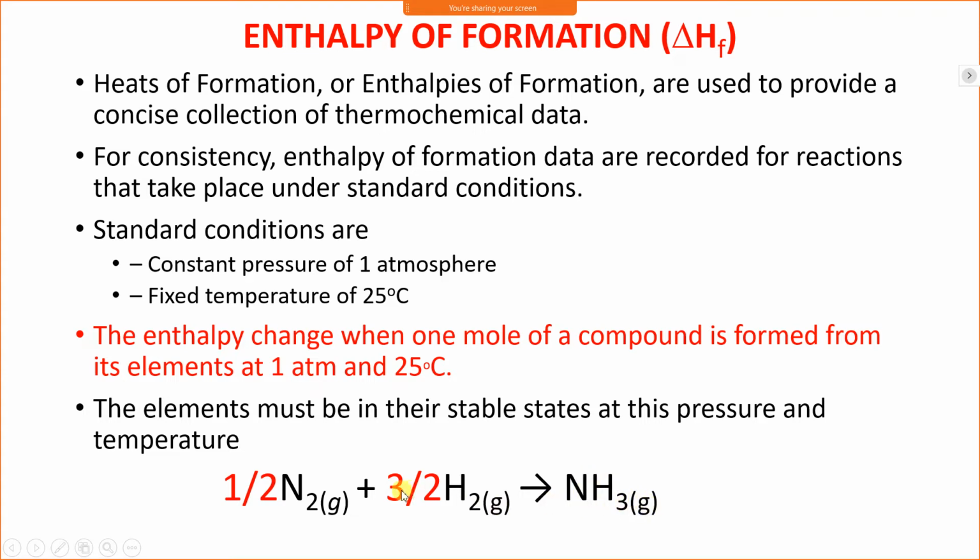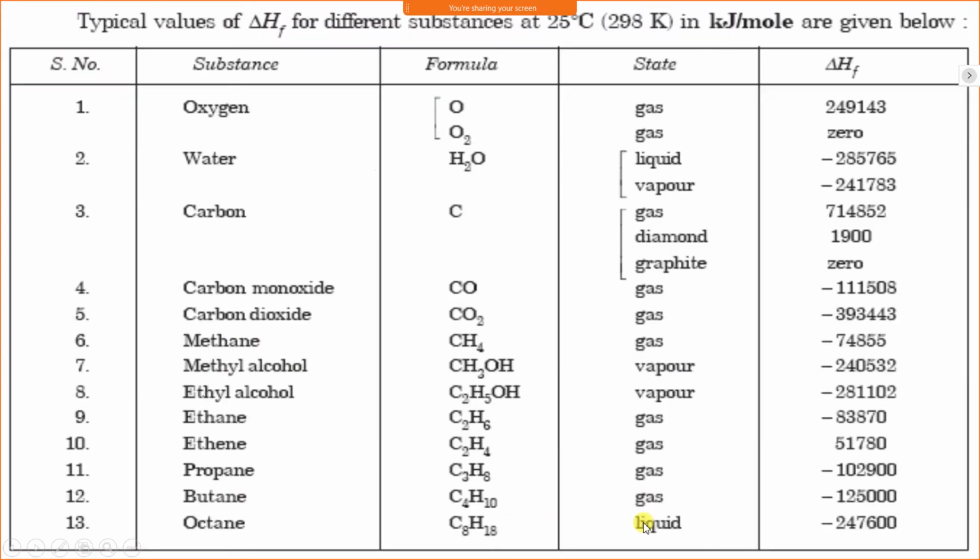Suppose we take the example of CO2, formation of CO2. CO2 will be formed from carbon and oxygen, but carbon is available in the form of solid. In that, graphite is a stable state of carbon. Therefore, we will write C(S), where S stands for solid, and O2(G), where G stands for gas, and we will get CO2, and CO2 will be a gas.